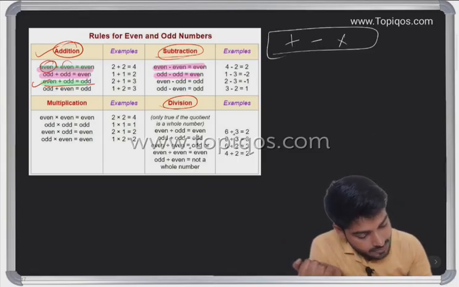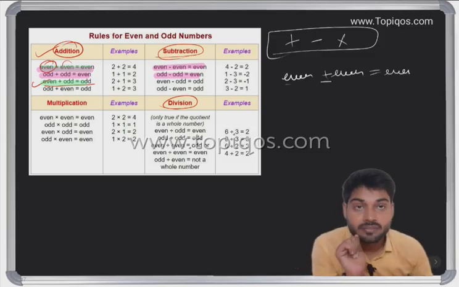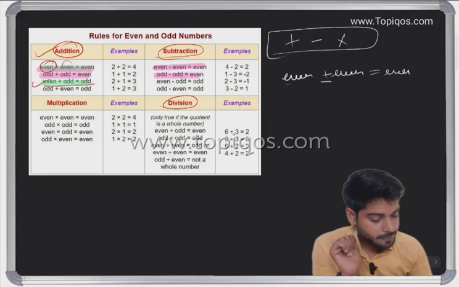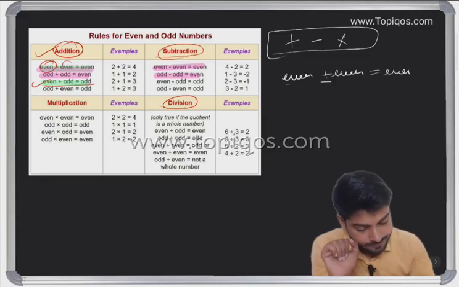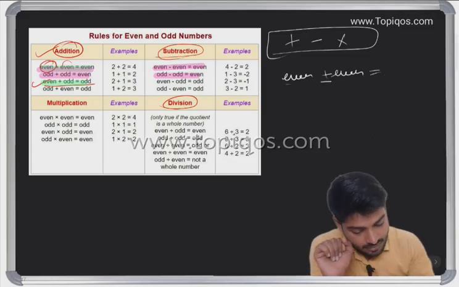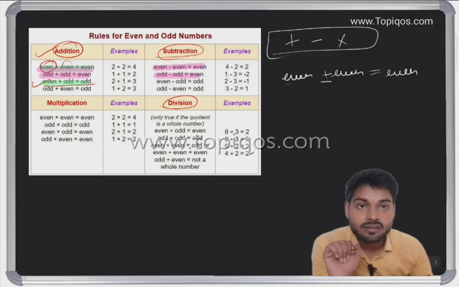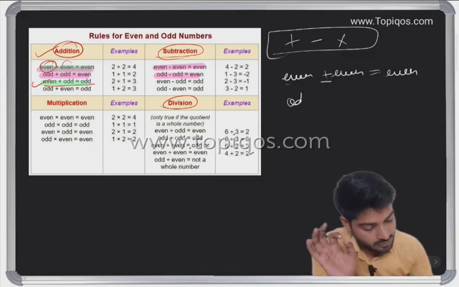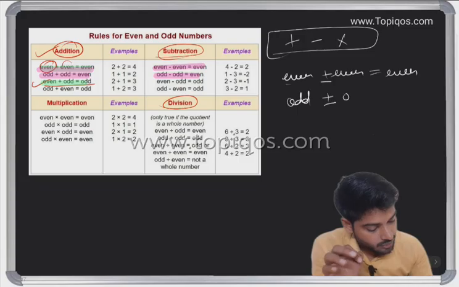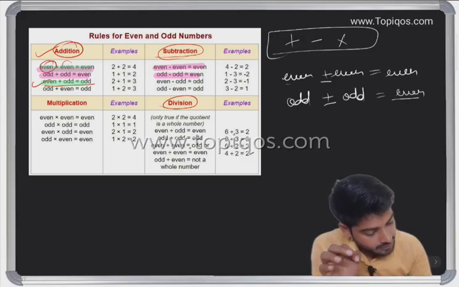Let me summarize this part for you: the addition part, subtraction part, multiplication part. These three parts first. First, we have taken even plus even. It is always even, whether we are taking plus or minus. Even plus even is even. Even minus even is even.